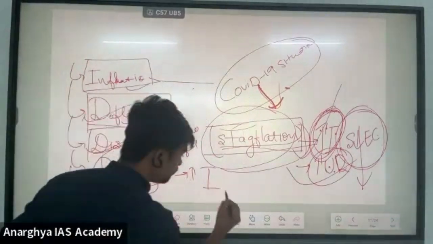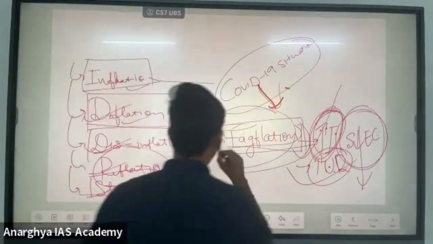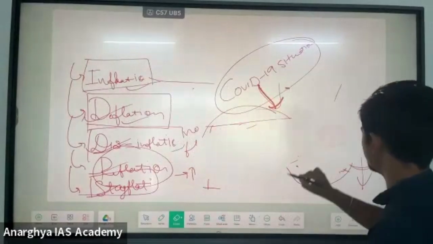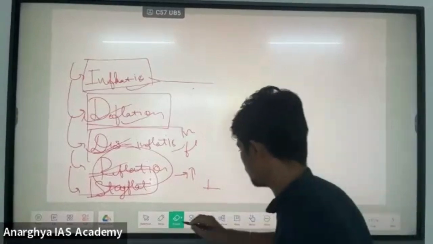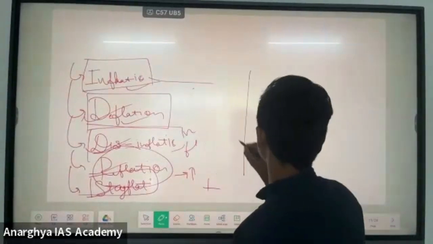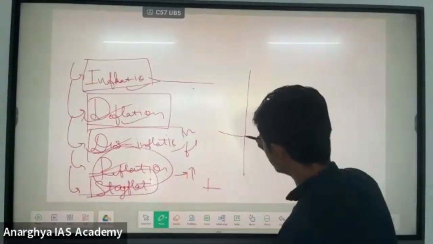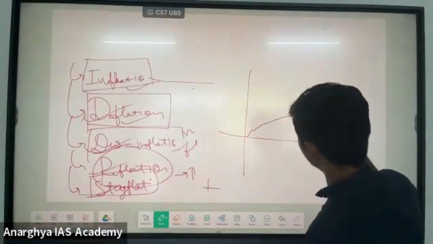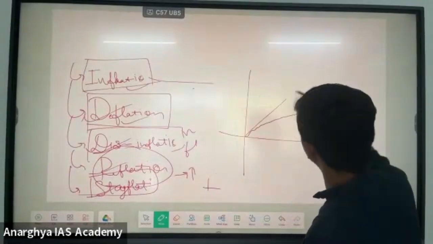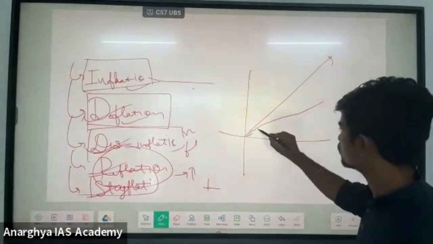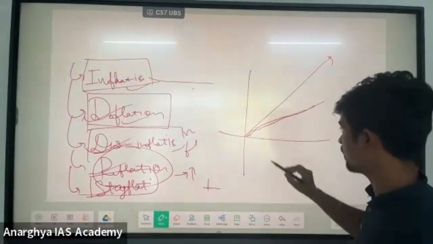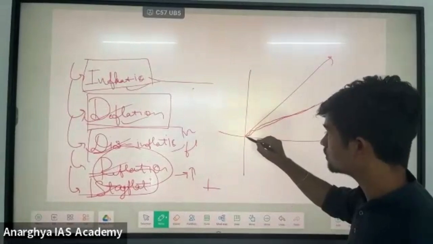Remember, most students and aspirants try to confuse the difference between disinflation and deflation. Disinflation is a slow increase in the prices of an economy, not the inflation. Inflation is a consistent increase in prices with a normal pace. Disinflation is a slow increase in prices, and the minimum point is zero.